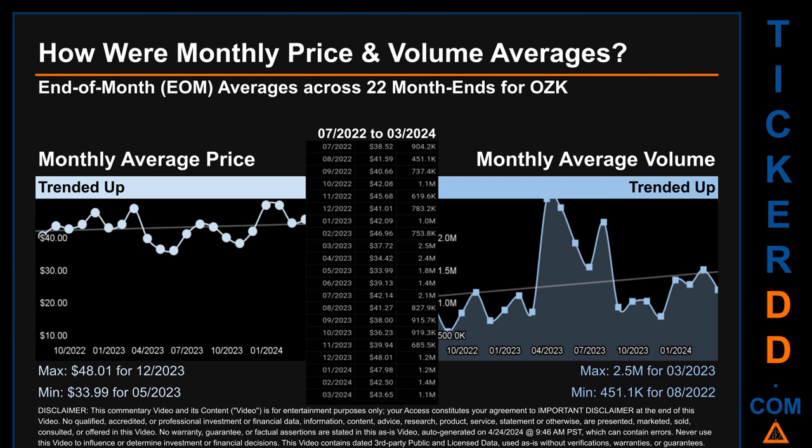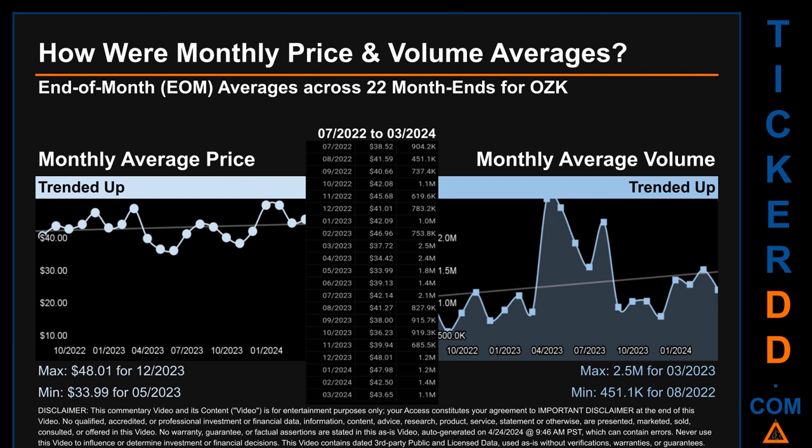How were price and volume averages for OZK? Across 447 trading days, there were a total of 22 month ends, of which monthly averages for daily price and volume were calculated. Overall, monthly price average trended up while monthly volume average trended up.